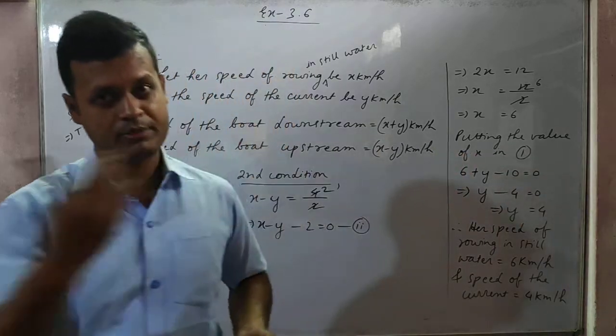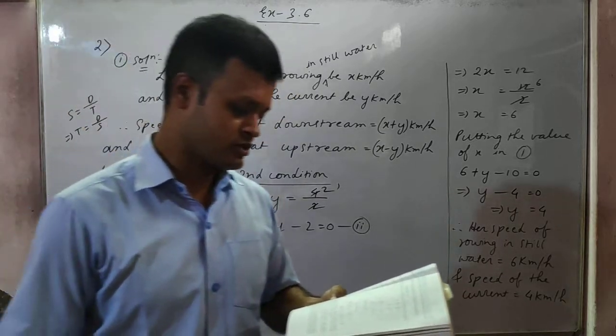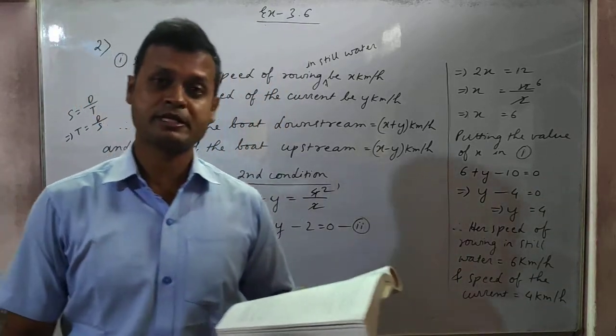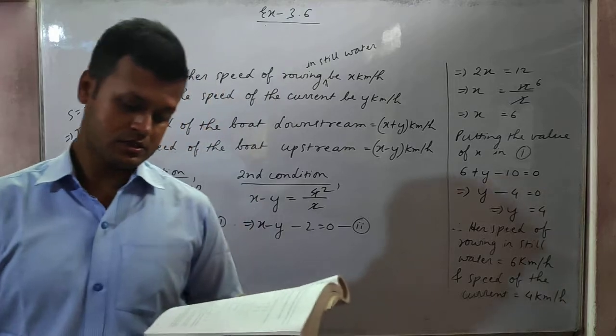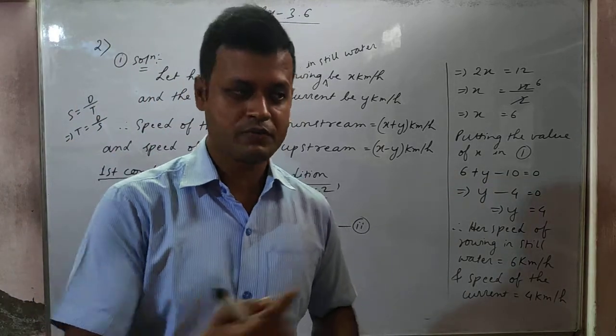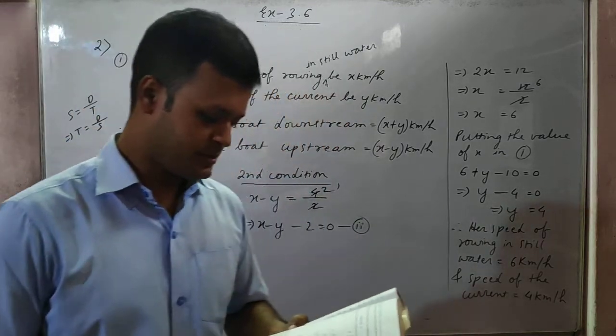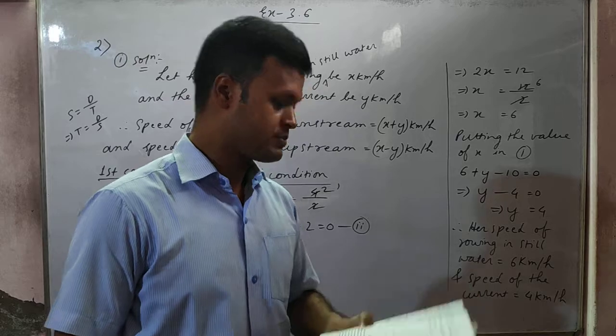And if the boat is coming against the flow of the river, then that is called upstream. So Ritu can row downstream 20 km in 2 hours and upstream 4 km in 2 hours. For coming upstream it is difficult, isn't it? When you try to row a boat against the flow of the river, it is very difficult for you, isn't it? So find the speed of rowing in still water and the speed of the current.